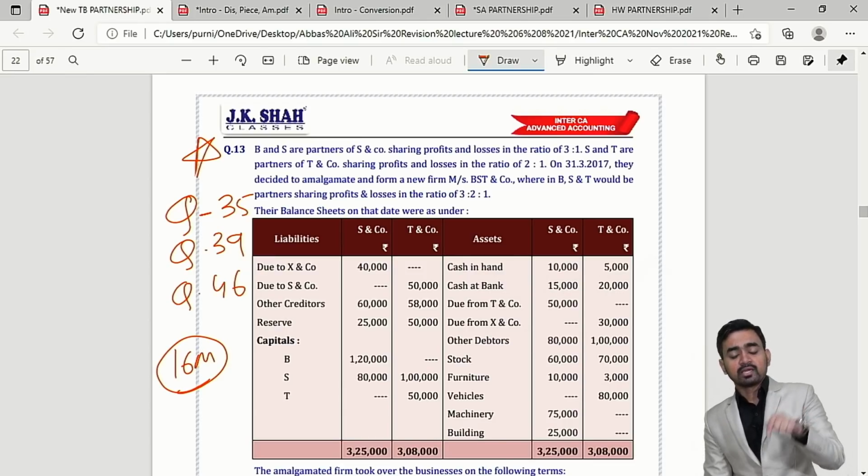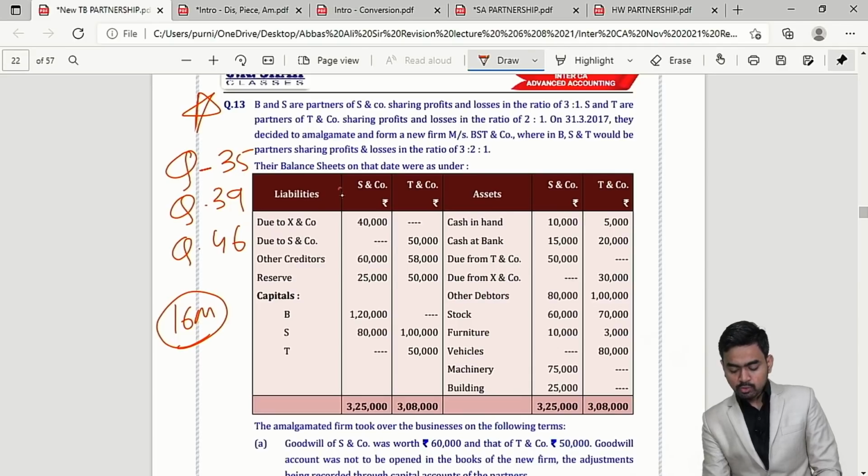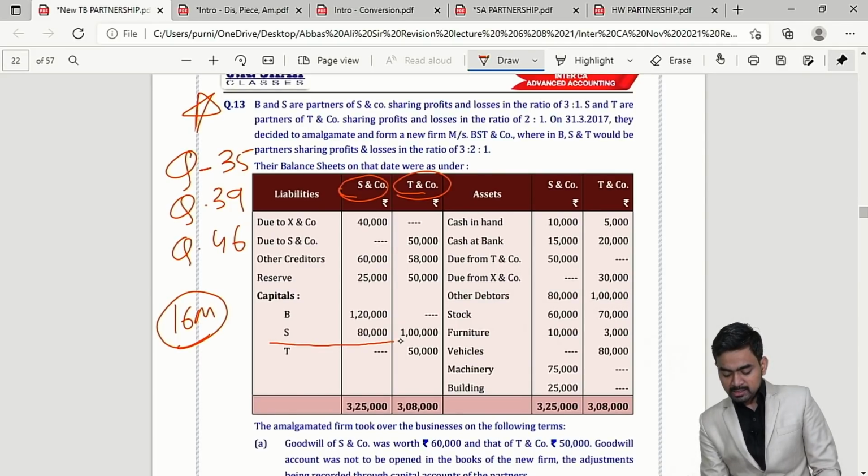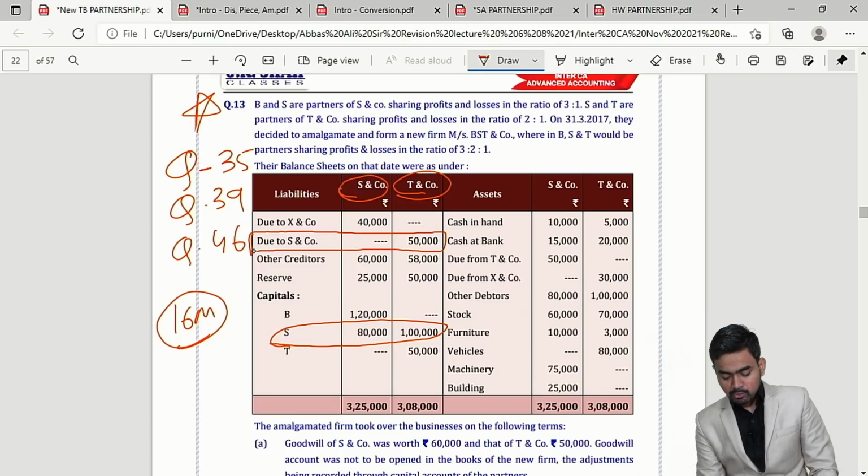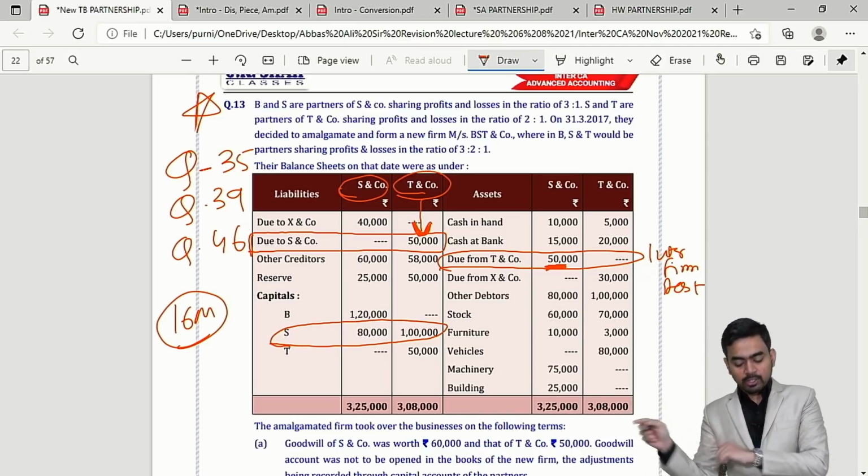Getting it? Now here the important points are, again two firms, S and Co, T and Co. Common partner is S. Now here two important points. Number one, see, due to S and Co, that is T is supposed to pay 50,000 to S, and from the point of view of S, money receivable from T is 50,000. So this is inter-firm debt. This you have to cancel in the new firm's book.